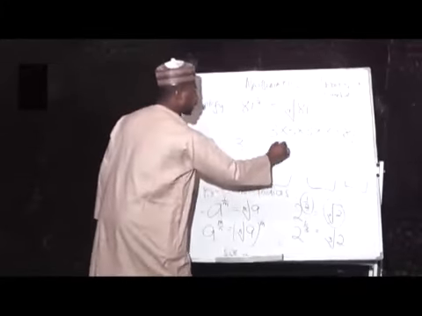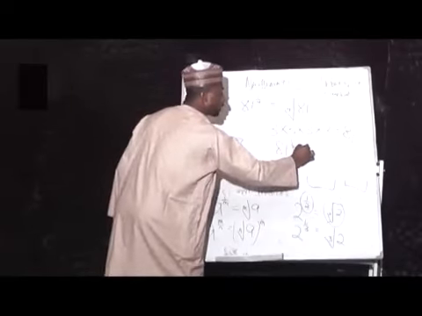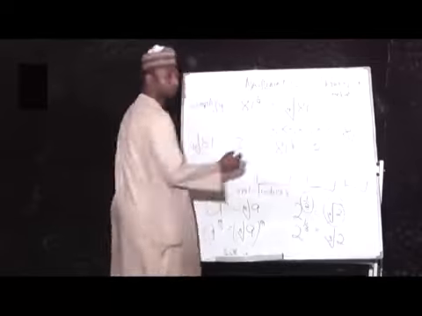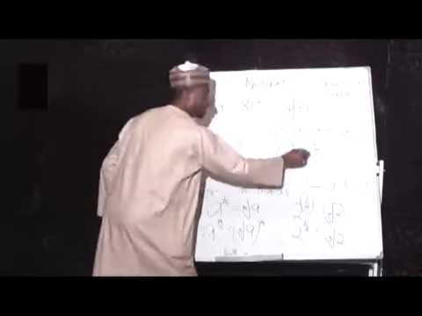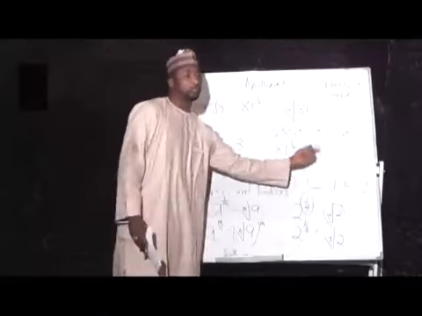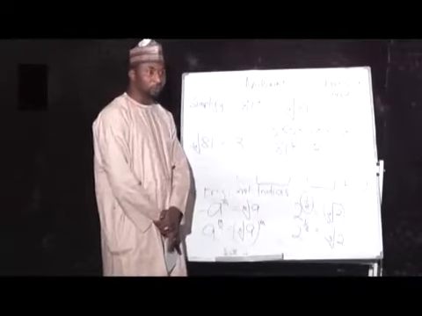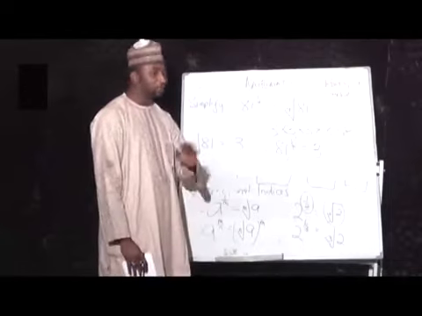Therefore, 81 raised to power 1 all over 4 is the same thing as 3. You see, the whole of this became 3. Is that not simplification? Something that looks complex, you simplify it and the result became 3. I told you, indices is very simple.